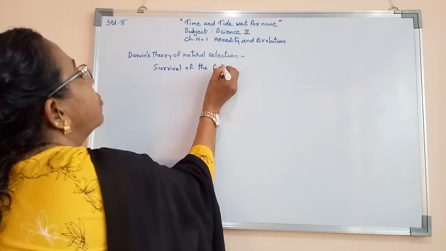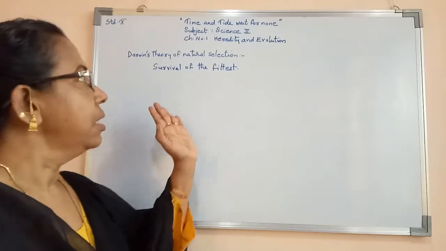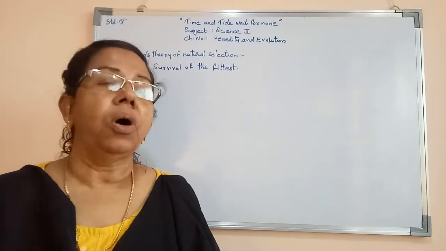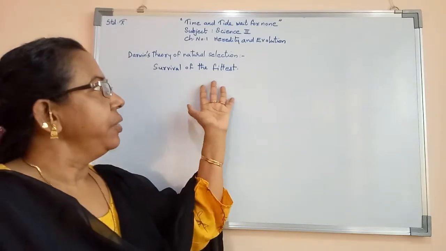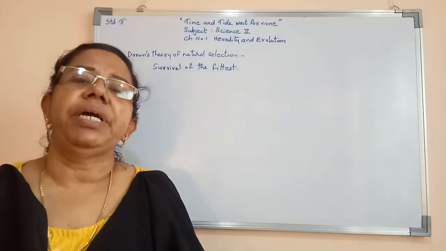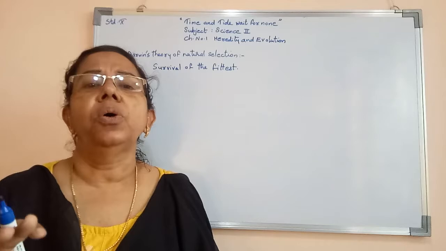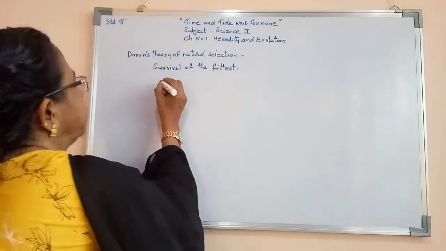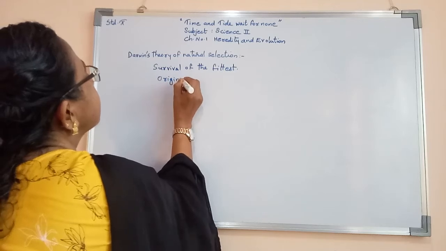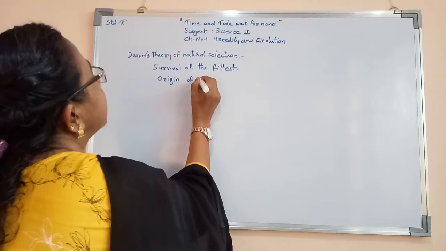With the help of this idea, he prepared one book. That book is known as Origin of Species.